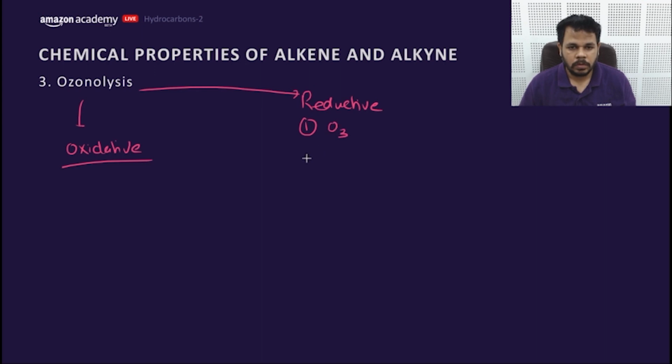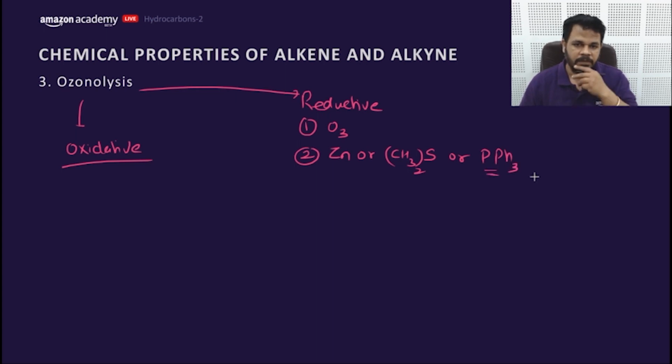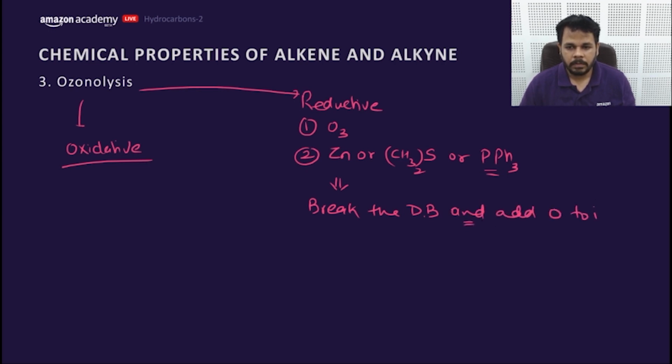If ozone and secondly zinc is given, or dimethyl sulfide is given, or triphenyl phosphine is given, then this is considered as reductive ozonolysis. What will you do? You will break the double bond and add oxygen to it. This is just the way to answer.